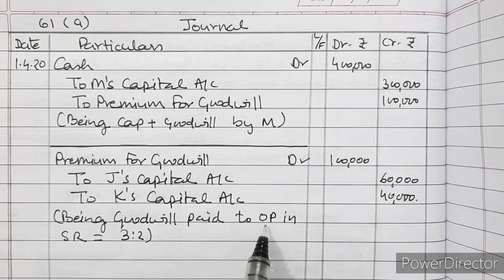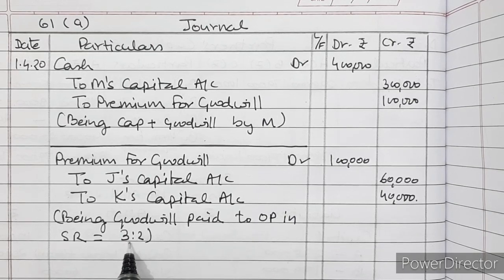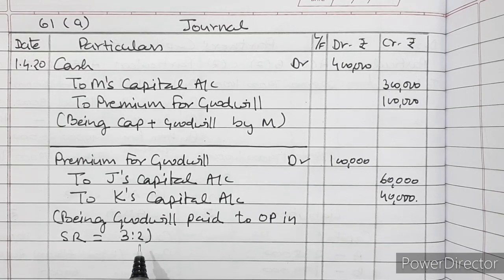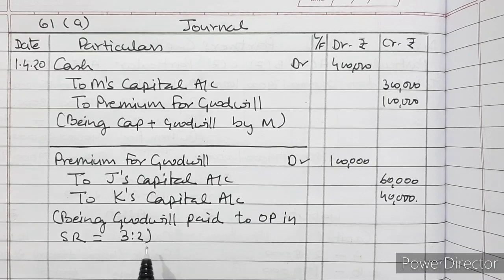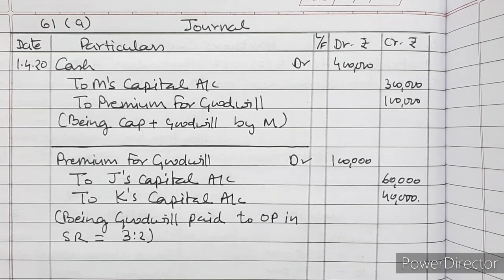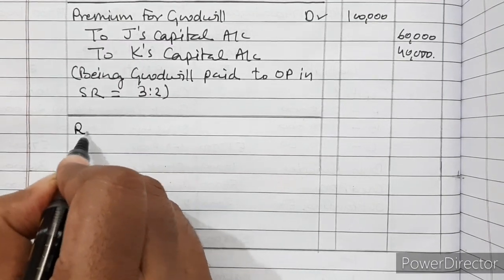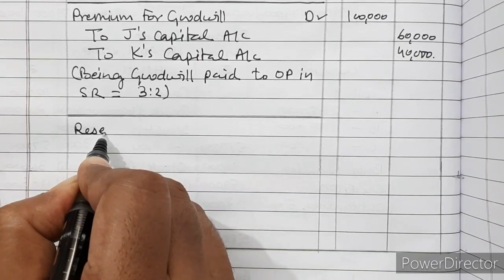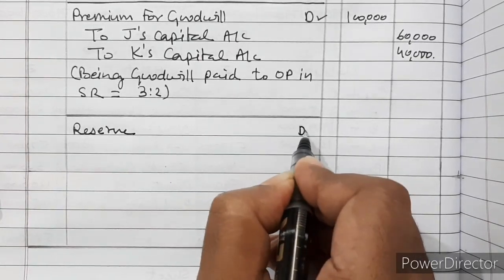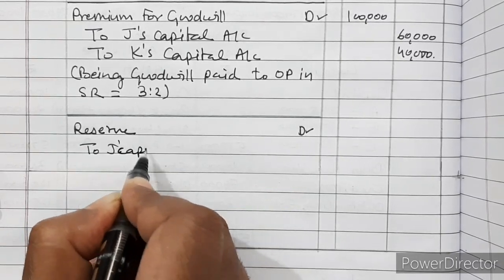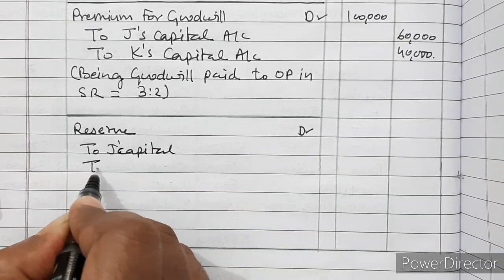Being goodwill paid to old partners in sacrificing ratio, that is 3:2, because question part A says that M will get his profit from old partners in old profit sharing ratio. So their sacrificing ratio is also the same. Now there is reserve also. So reserve account debited to J's capital account and to K's capital account.